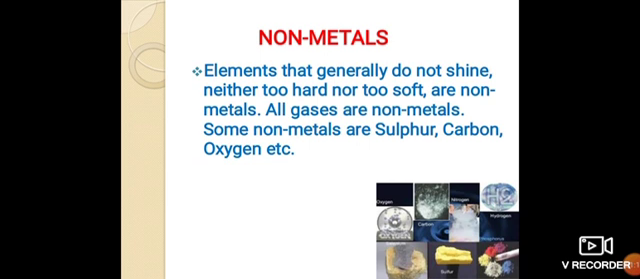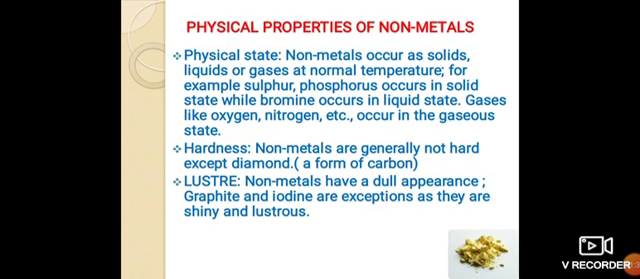Non-metals. Elements that generally do not shine, and are neither hard nor malleable, are non-metals. All gases are non-metals. Some non-metals are sulfur, carbon, oxygen, etc. Physical properties of non-metals. Physical state. Non-metals occur as solids, liquids or gases at normal temperature. For example, sulfur and phosphorus occur in the solid state while bromine occurs in the liquid state. Gases like oxygen, nitrogen, etc. occur in the gaseous state.